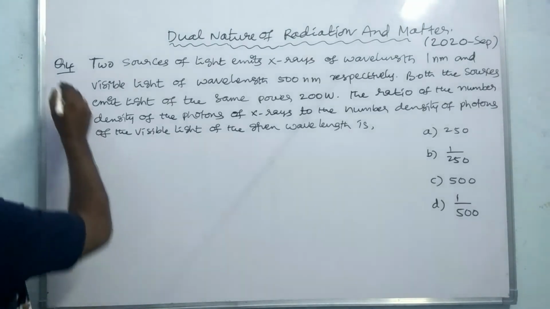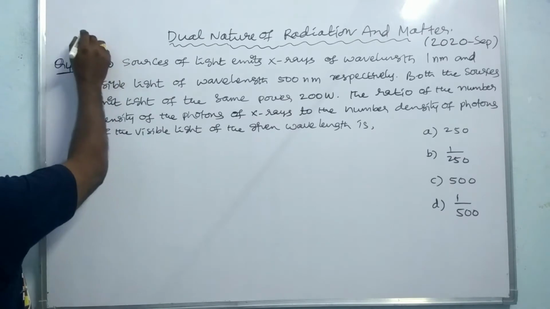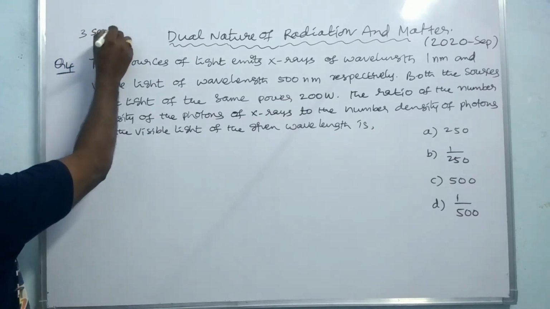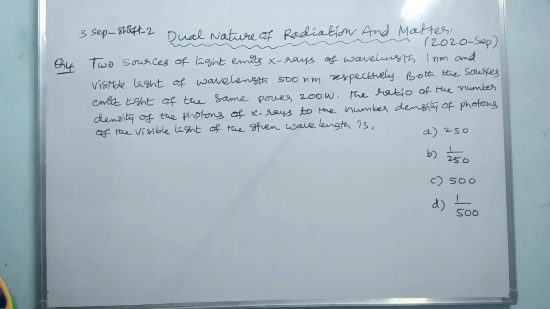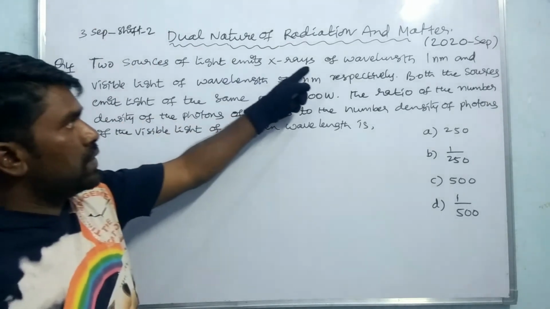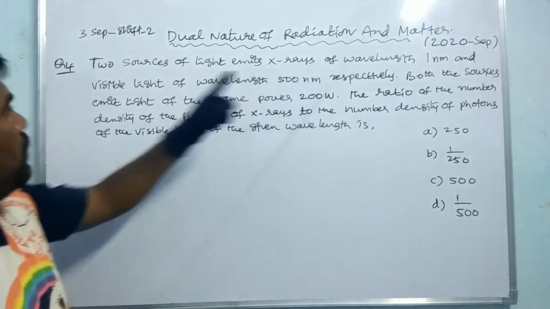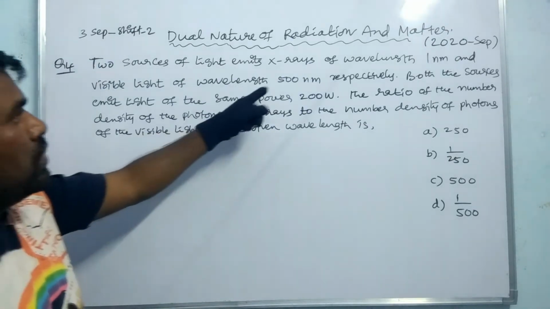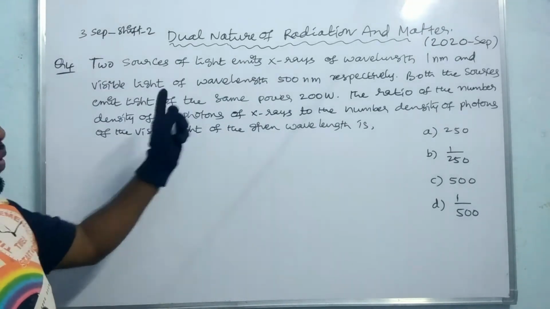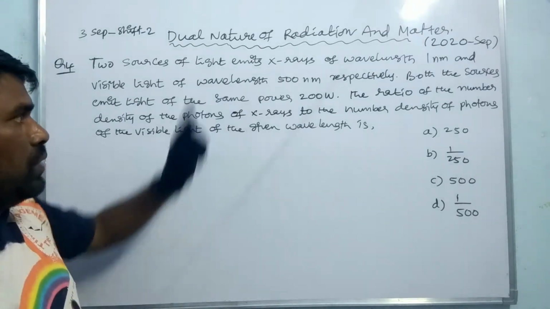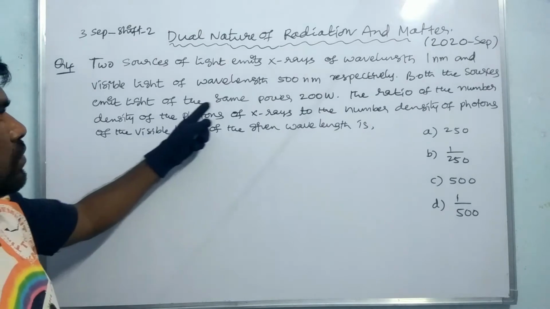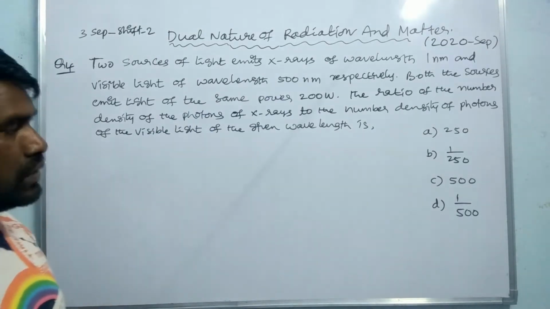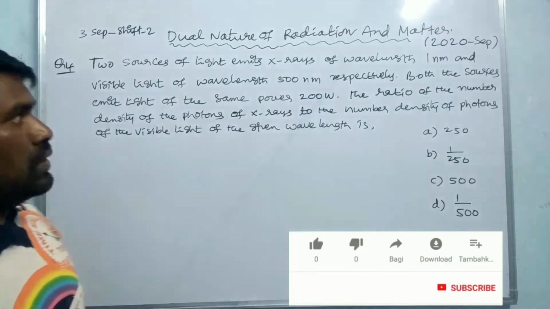This is question number 4 which was asked in 3rd September shift 2. Two sources of light emit X-rays of wavelength 1 nm and visible light of wavelength 500 nm, respectively. Both the sources emit light of the same power, that is 200 watts.